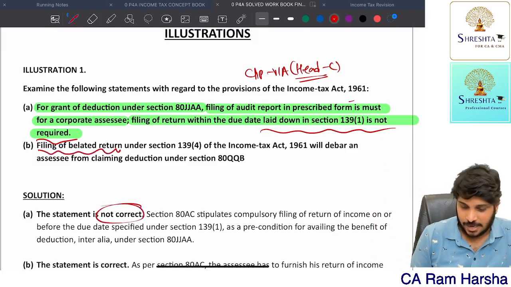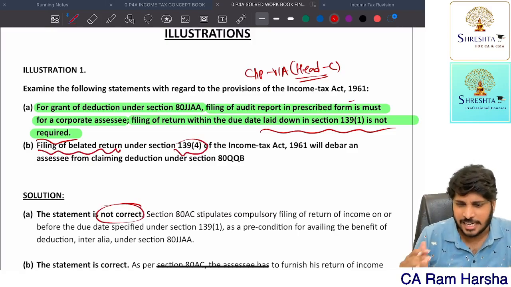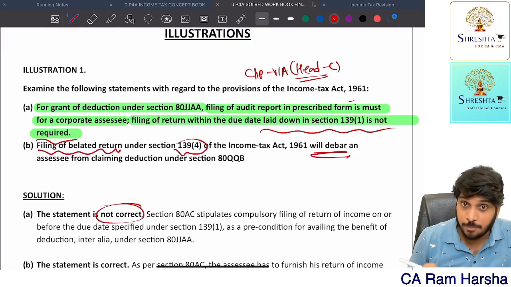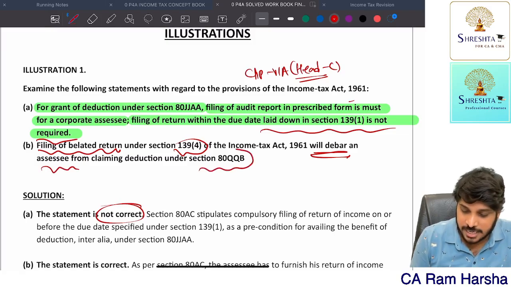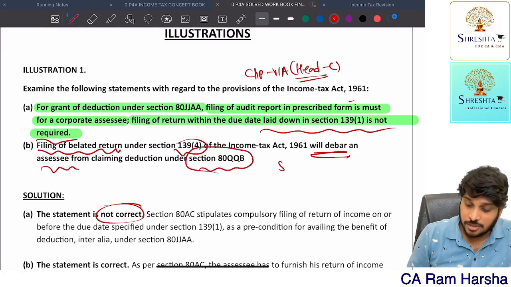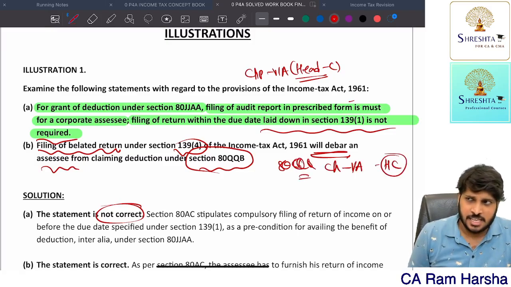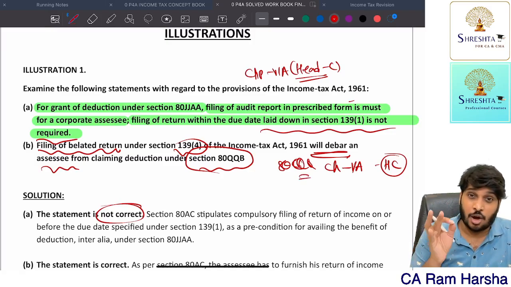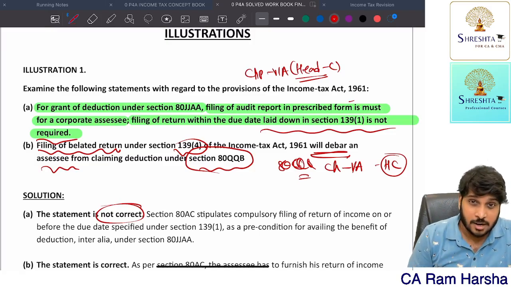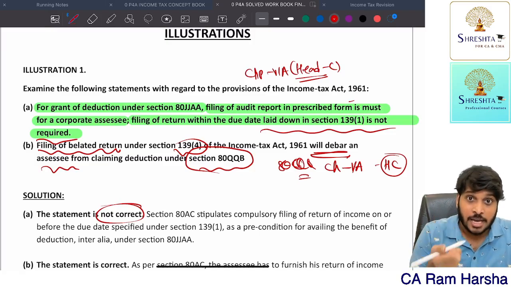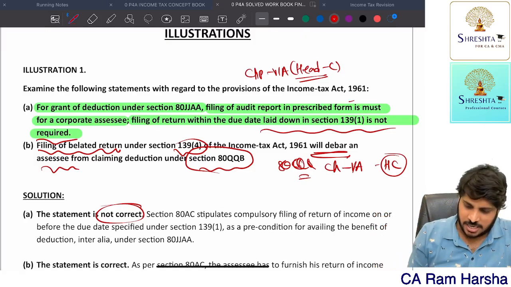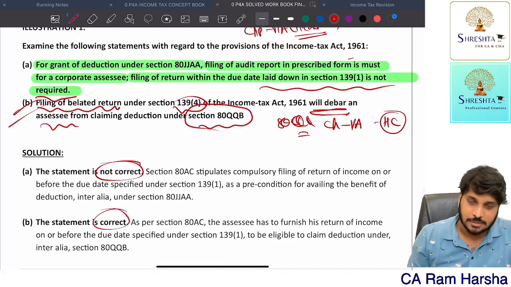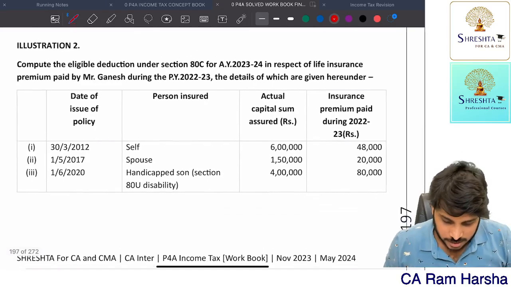Filing belated return under 139(4), you are filing a late return, will debar an assessee from claiming deduction under 80QQB. Very good, because 80QQB comes under Chapter VI-A, heading C. Getting it? And under heading C, if you want to claim any deduction, filing of return on or before the due date is compulsory. If you file return late, it will debar the deduction. So the statement is correct. Next, illustration number 2.